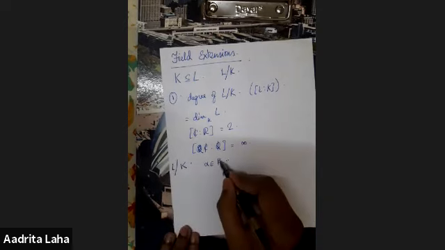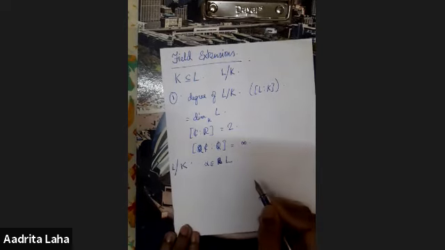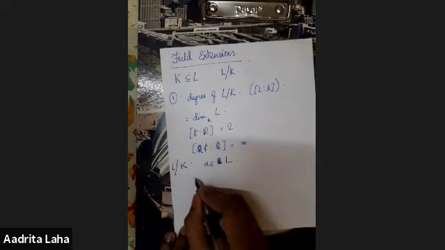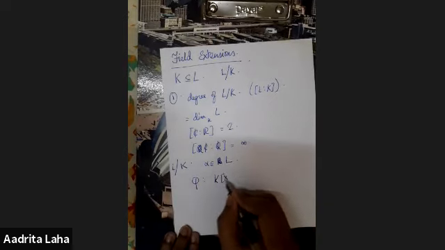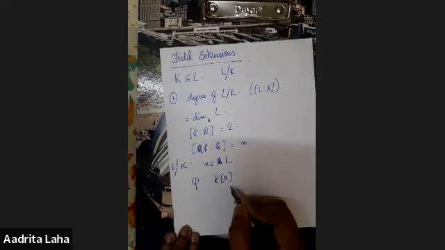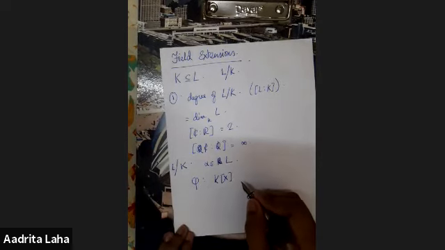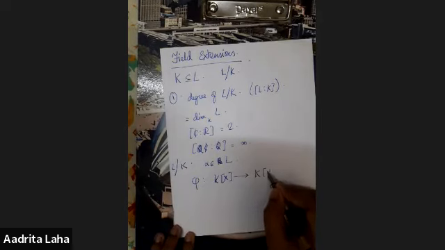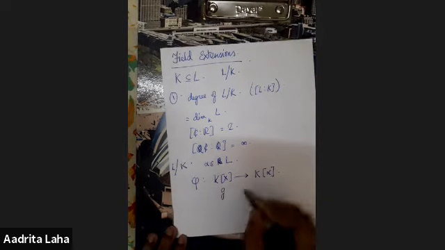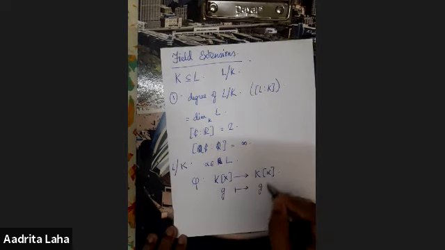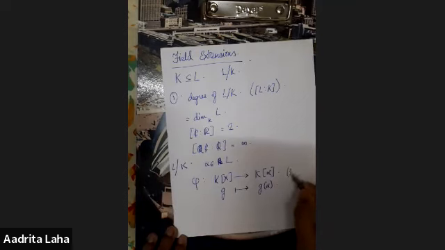So let us take L over K and take alpha in L. Now you define a map phi from K[x], this is the ring of polynomials with coefficients in K, to K(alpha). It is easy to check that it is an onto ring homomorphism, where a polynomial g goes to g(alpha). This is surjective.